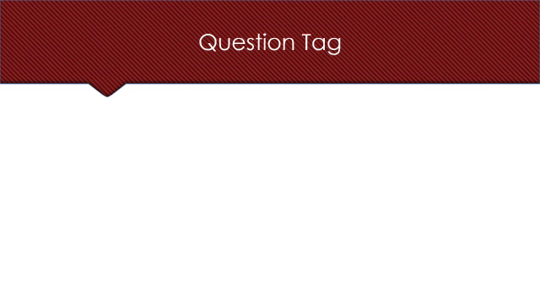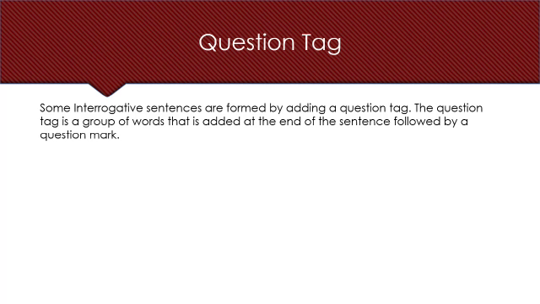Let's proceed to the next topic, that is question tag. Some interrogative sentences are formed by adding a question tag. The question tag is a group of words that is added at the end of the sentence, followed by a question mark. Look at this sentence. It is a beautiful day, isn't it? So the statement is, it is a beautiful day, and I'm confirming it, isn't it? Right? Here, the verb would be as per the sentence only.